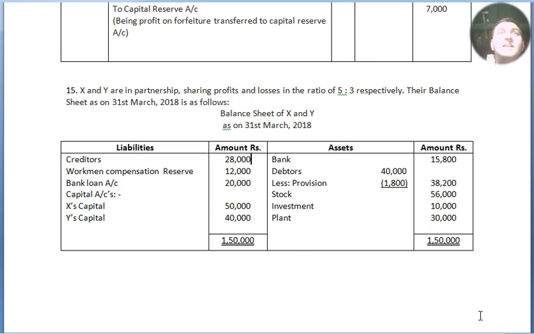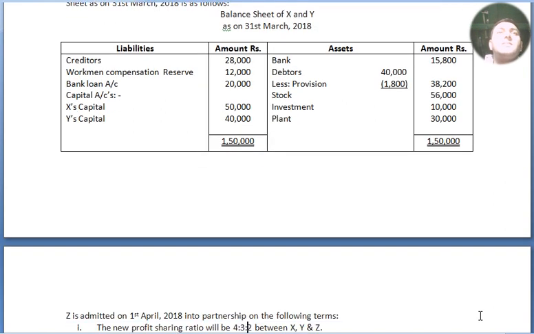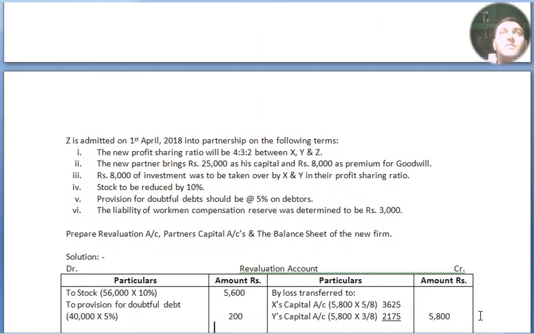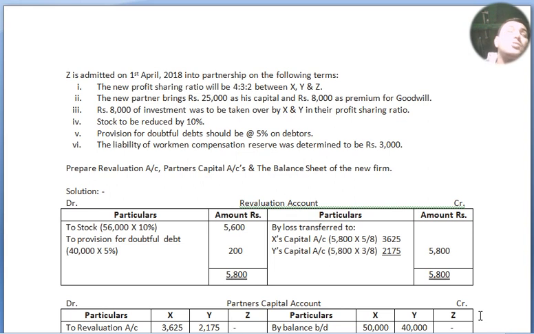Now we move to the additional information, that is, the adjustments. Through this we know whether this is a retirement or an admission. Now Z is admitted, so this is a question of admission. Z is admitted on 1st April 2018 in partnership on the following terms. The new profit sharing ratio will be 4:3:2 between X, Y, Z. So the new profit sharing ratio is also included in the terms and conditions of the partnership.